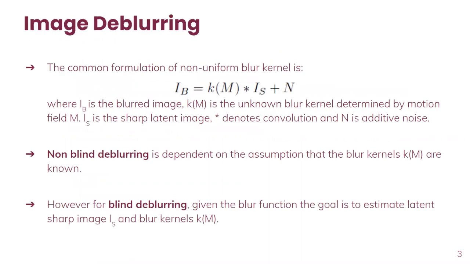The common formulation of a non-uniform blur kernel is I_B equals K(M) star I_S plus N, where I_B is a blurred image, K(M) is an unknown blur kernel, I_S is the sharp latent image, star denotes the convolution, and N is an additive noise. Non-blind deblurring is dependent on the assumption that the blur kernels K(M) are known. However, for blind deblurring, given the blurred image, we need to estimate the latent sharp image I_S and the blur kernel K(M).